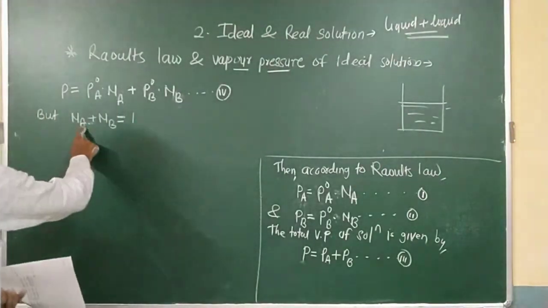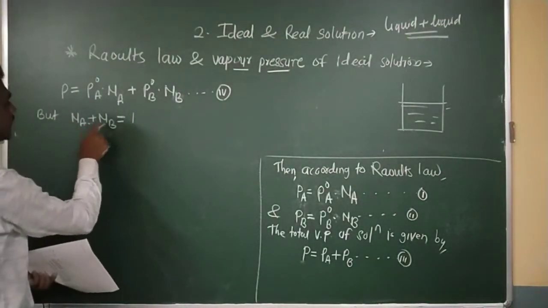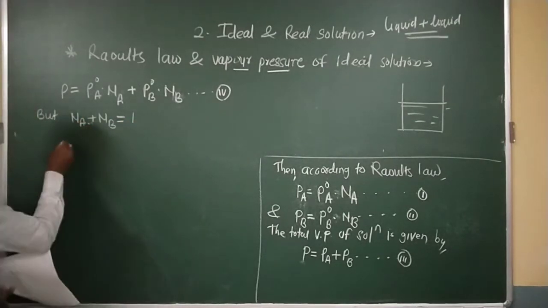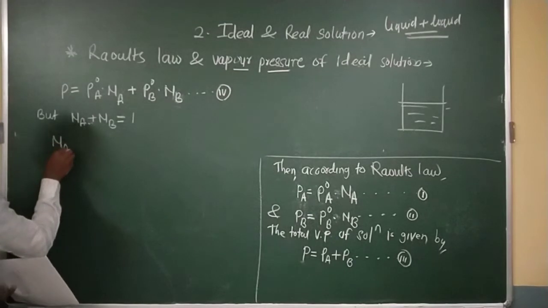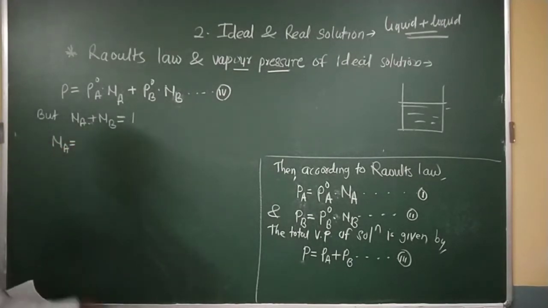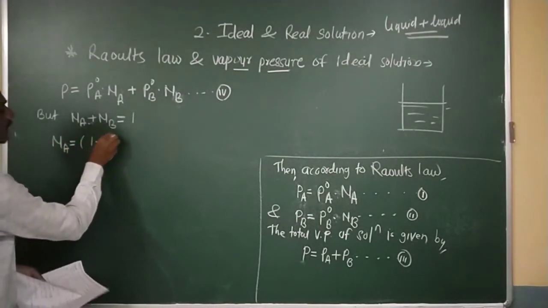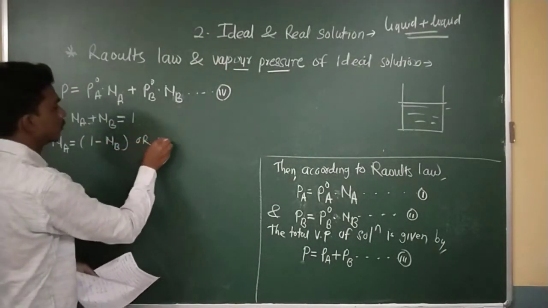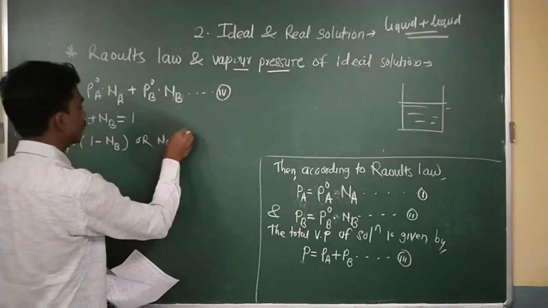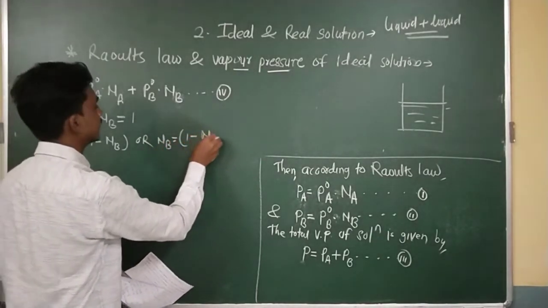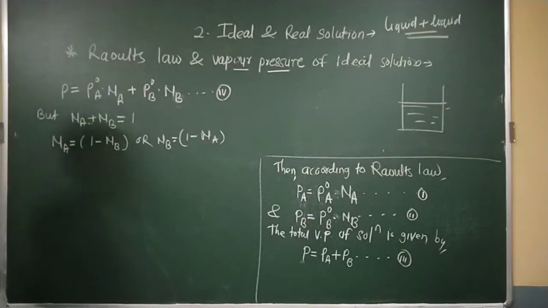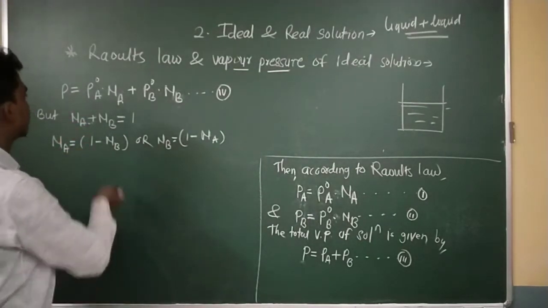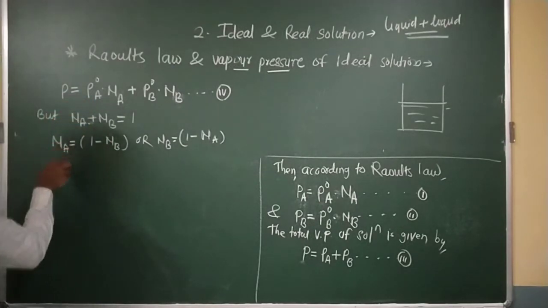At that time XA plus XB is equal to 1. So I can write XA is equal to 1 minus XB, or I can also write XB is equal to 1 minus XA. I am considering only these things.